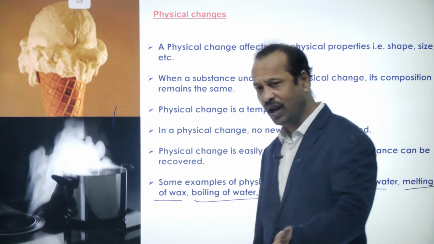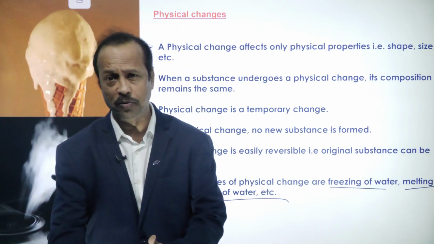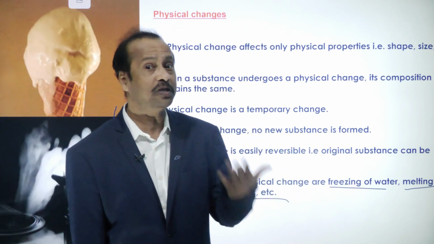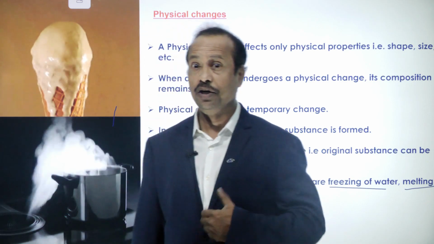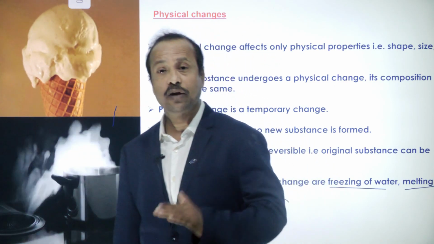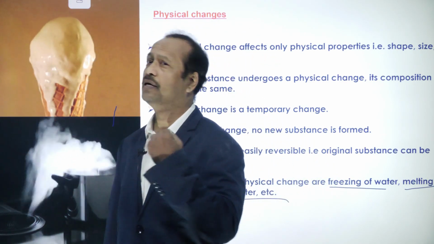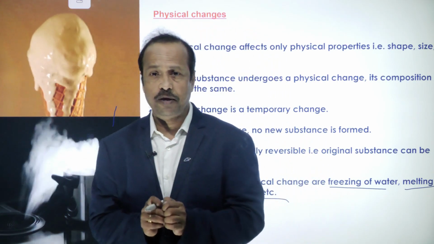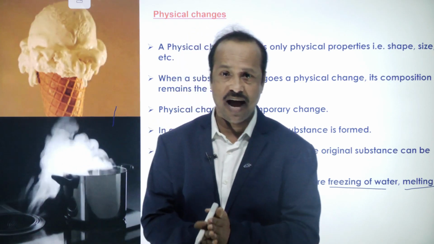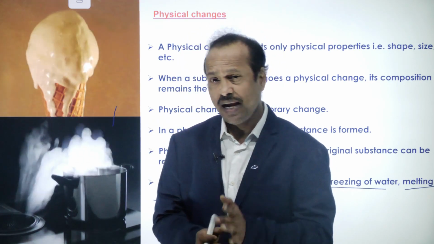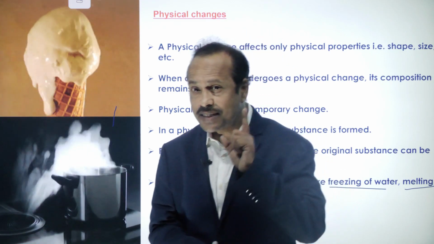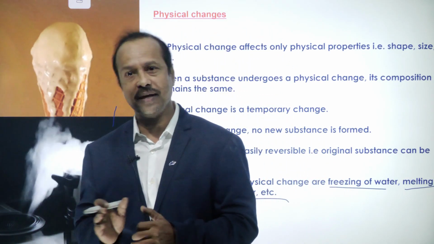Clear? Now what is a chemical change? Exactly the opposite. So chemical change means what? There is a change in the composition, a new substance will form. It cannot be turned back. For example, let's take one paper. If you burn the paper, it becomes ash. Can you convert this ash again into the paper? No, this is completely irreversible.